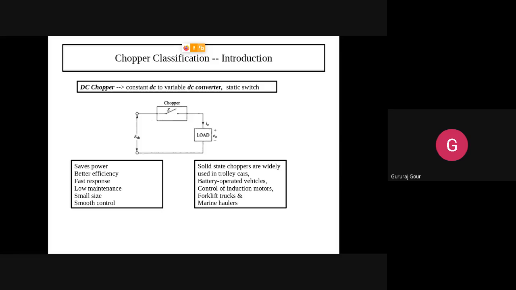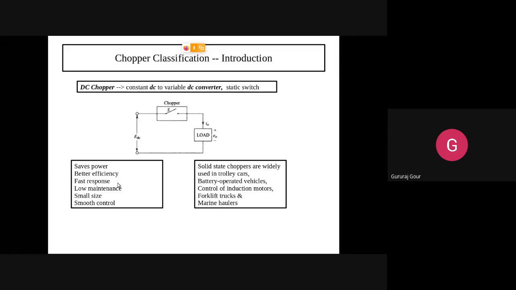So what are the applications or uses? It saves power, thereby increasing the efficiency, that is P out by P in. The efficiency is increased compared to normal rectifiers.